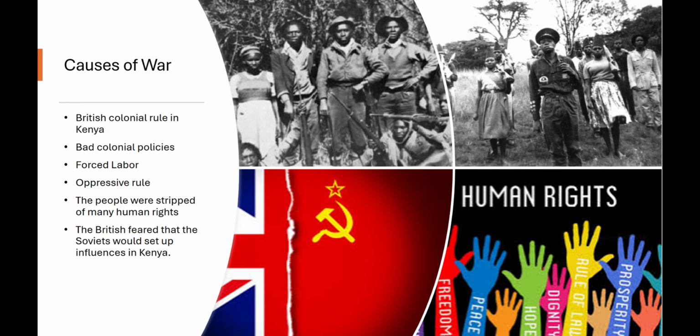Causes of the war. There are many factors that played a part in the outbreak of this rebellion. Before the rebellion, the British Empire had colonized Kenya. The British had taken another people's land. They then put harsh colonial policies on the natives, and there was also forced labor. This was a result of the oppressive rule the British had. The native people were also stripped of many human rights, and the British would not give up this territory because they feared that the Soviets would set up spheres of influence throughout Africa. This is one of the main connections this uprising has to the Cold War.